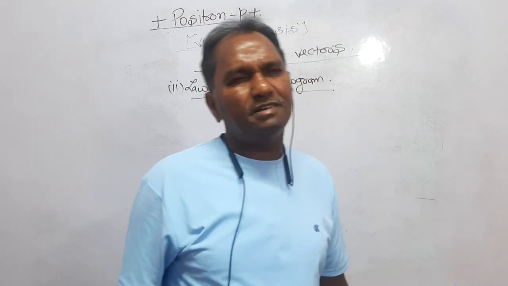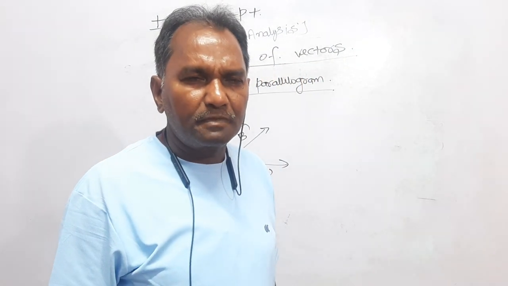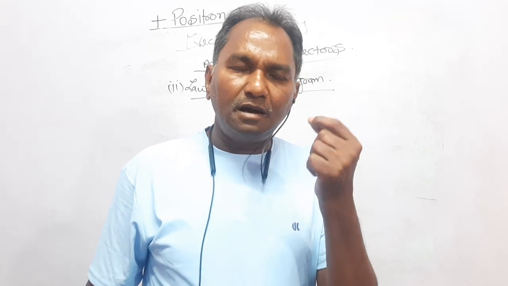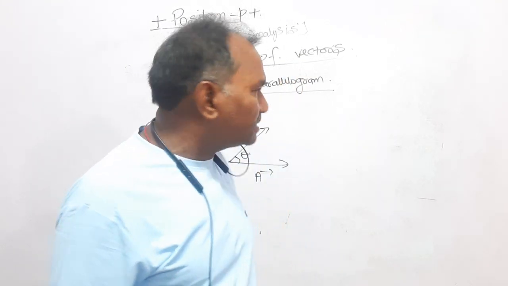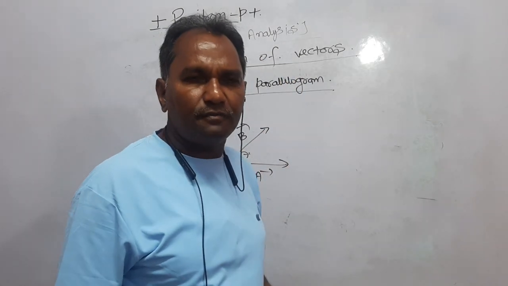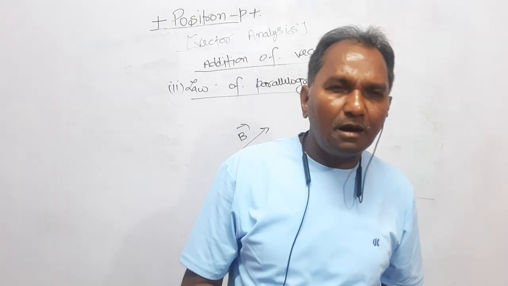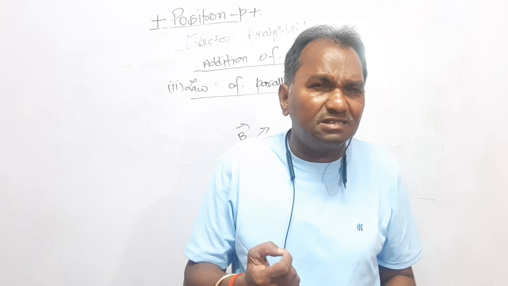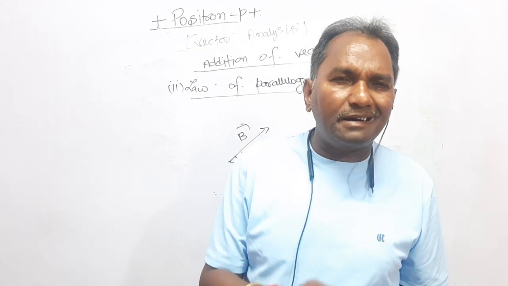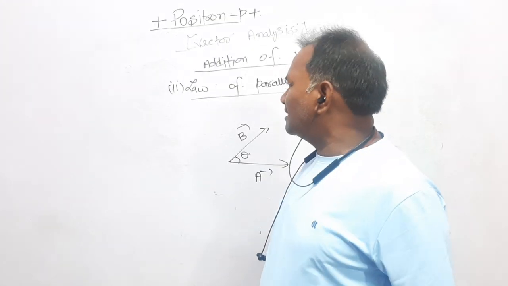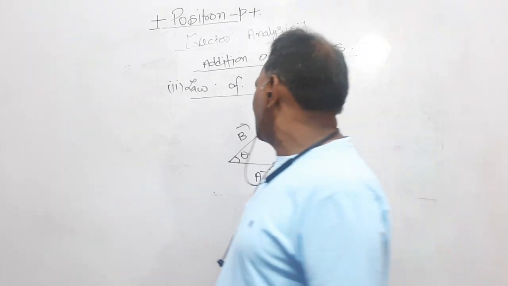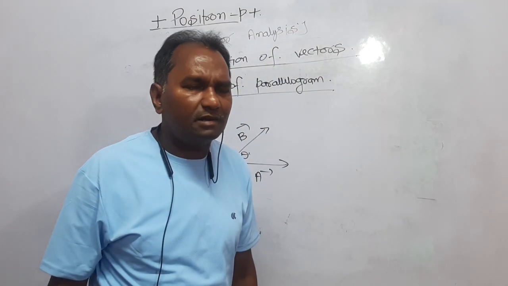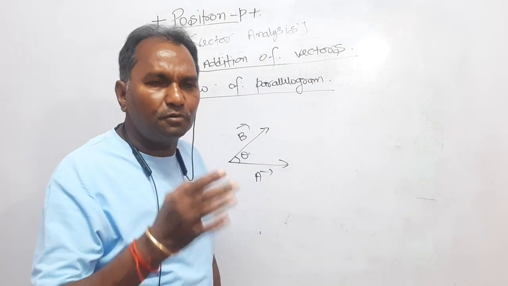In such a case, it is very important. If the two vectors are inclined to each other, then the more convenient method to use is the law of parallelogram. We apply the law of parallelogram when the two vectors are inclined to each other. Here the two vectors are vector A and vector B and they are making an angle theta with each other. We have to add them.